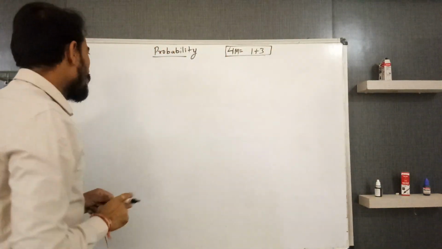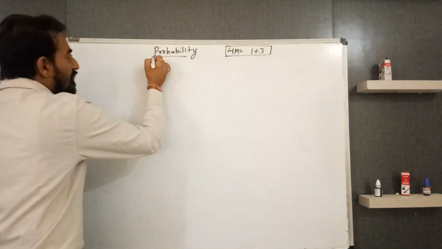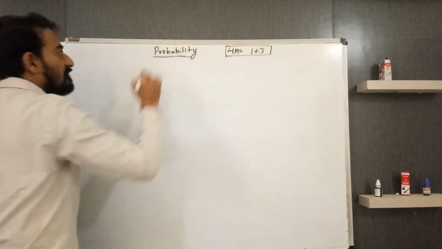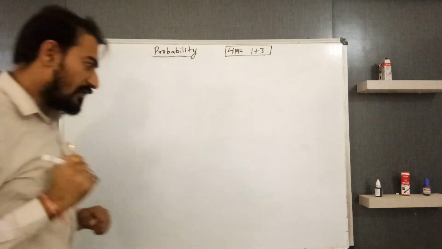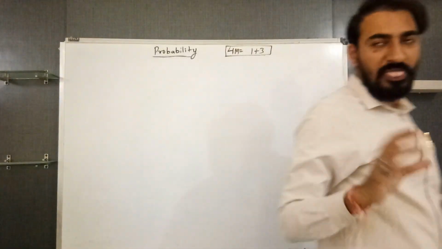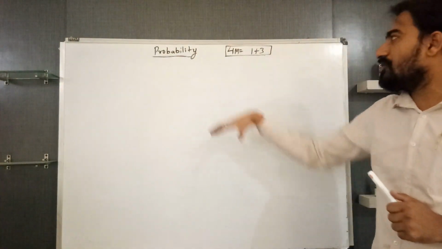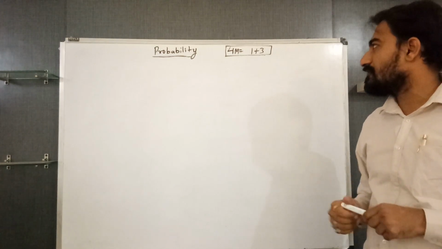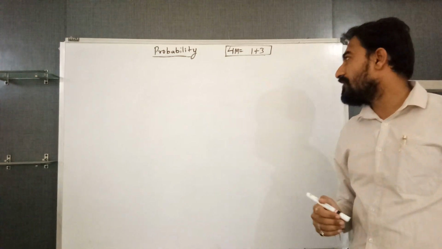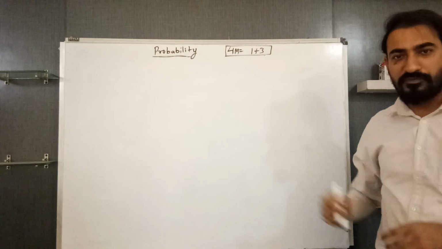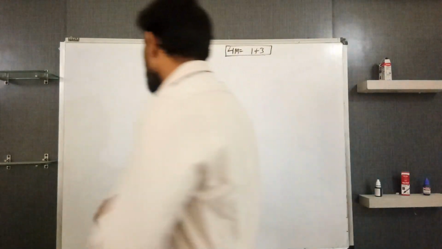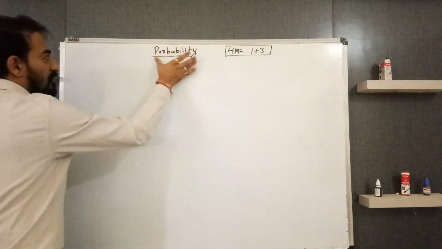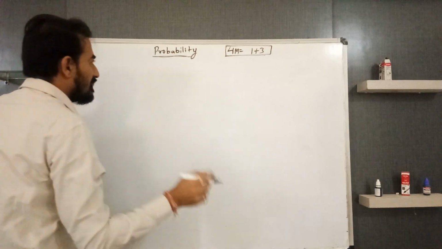Today we shall discuss which type of questions can be asked from this topic in the board exam. I will try to cover all the possible questions. At first, from the basic concept of probability, which type of questions can be asked.